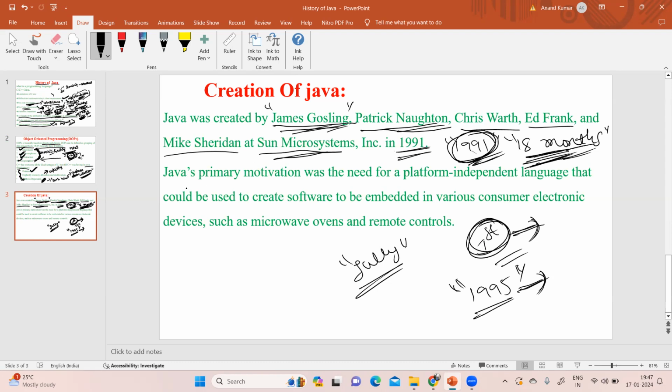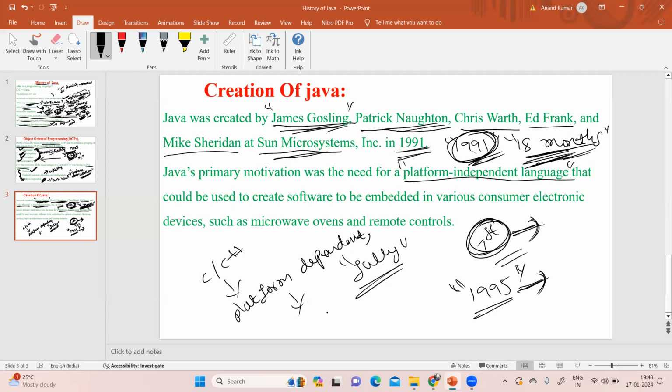So what is the primary motivation of Java? They wanted to develop a platform independent programming language. C and C++ are platform dependent, meaning they are highly dependent on hardware and software. But Java is not like that.